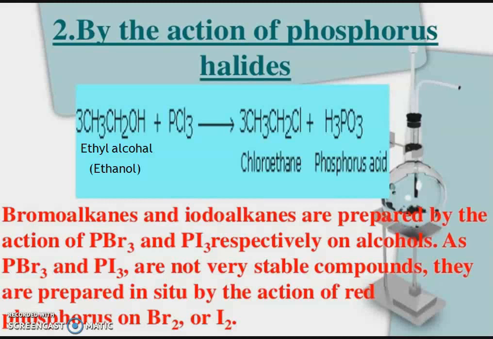Bromoalkane and iodoalkanes are prepared by the action of phosphorus tribromide and phosphorus triiodide respectively on alcohols. As phosphorus tribromide and phosphorus triiodide are not very stable compounds, they are prepared in situ by the action of red phosphorus on bromine or iodine.